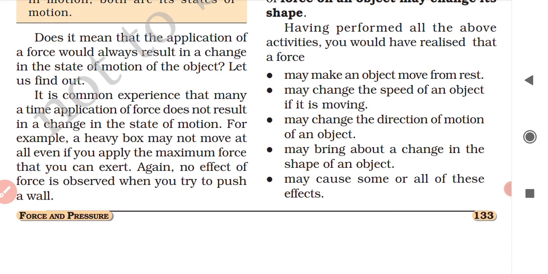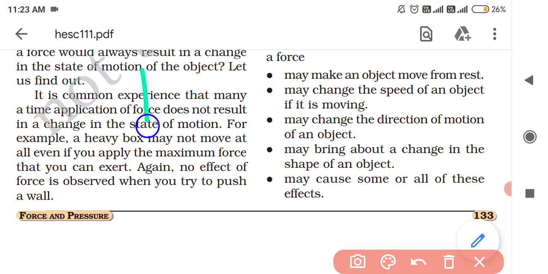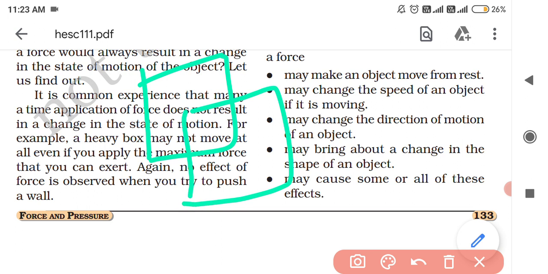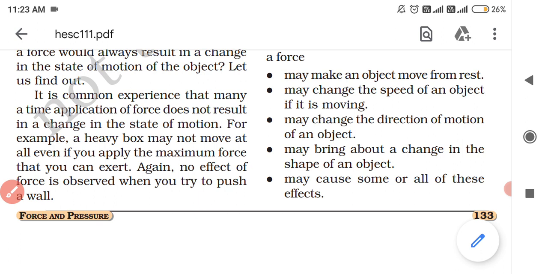For example, there is a heavy box, a very heavy box, and if you push it, you cannot move it. The heavy box is at rest. A heavy box may not move at all, even if you apply the maximum force that you can exert.